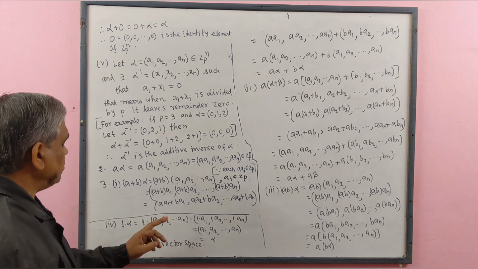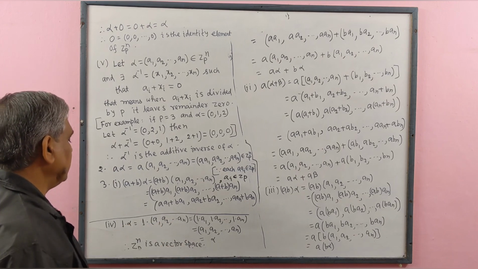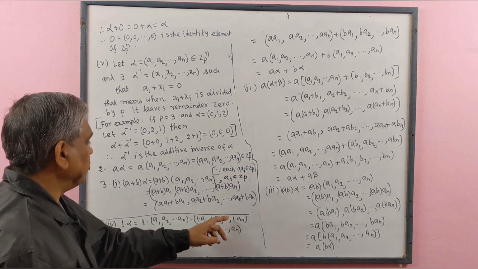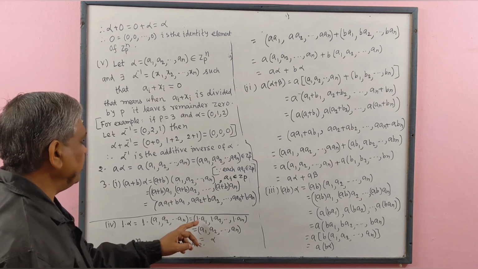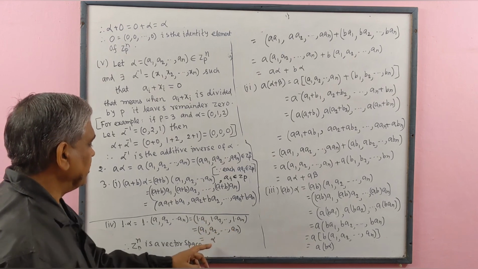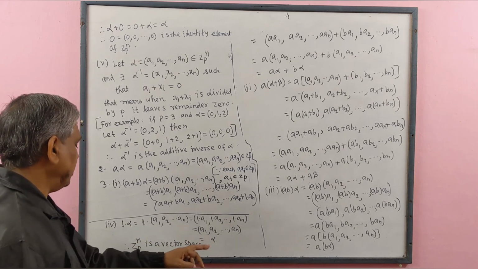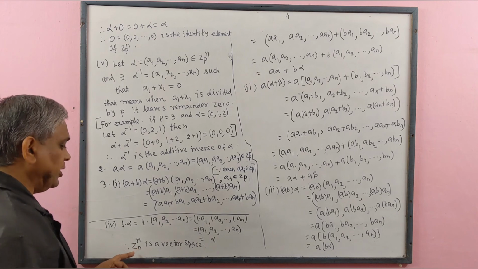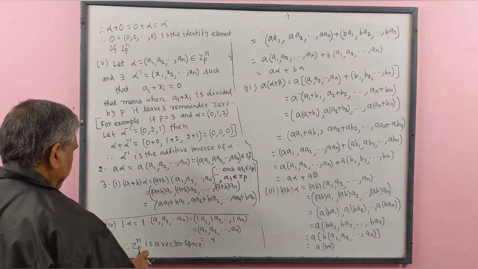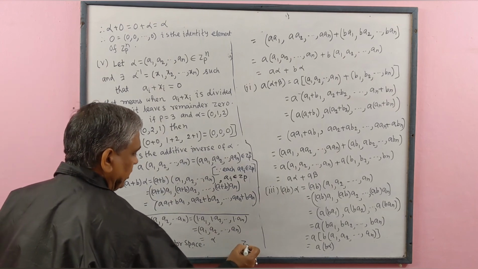Each member of this ordered n-tuple belongs to Zp, and we multiply 1 into a1, 1 into a2, 1 into an. That means the ordered n-tuple a1, a2, an, that is alpha. Therefore, 1 multiplied by alpha equal to alpha. Therefore, Zp to the power n is a vector space over the field Zp.